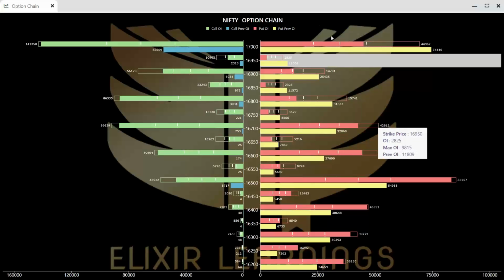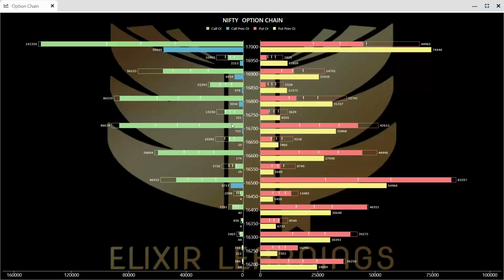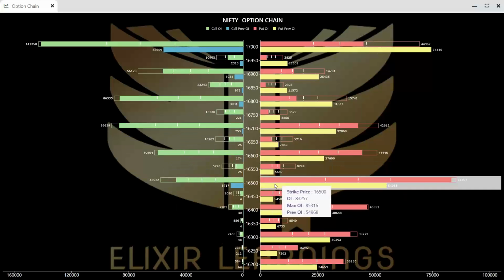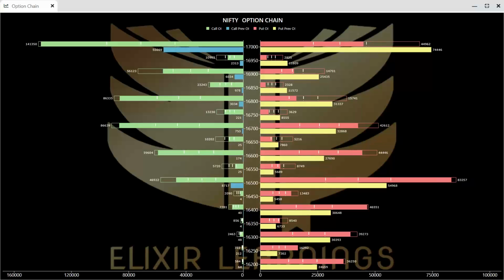So as per option chain data, it looks like the important decisive zone in Nifty as of now will be 16,500. If Nifty is able to break 16,500 spot price, as well as we see 16,500 puts start showing unwinding, that means the open interest should fall dramatically. Then there should be a very high possibility for Nifty to give a bigger set of fall, right? So that's what we can expect out of Nifty.